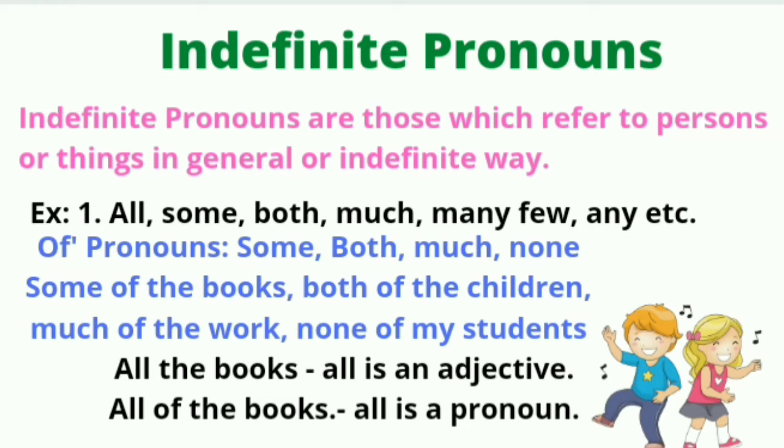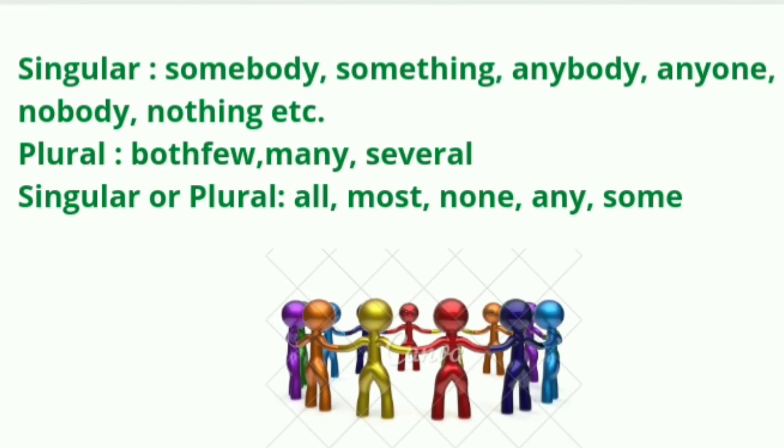Okay. If I say all the books, then in all the books, all is an adjective. Here the word all is used as an adjective. But if I use it with of, all of the books, then here all will be our indefinite pronoun. I hope you understand. Let's see singular words.